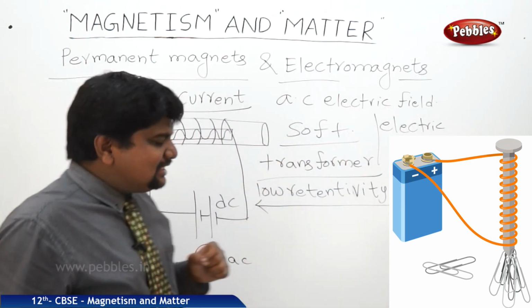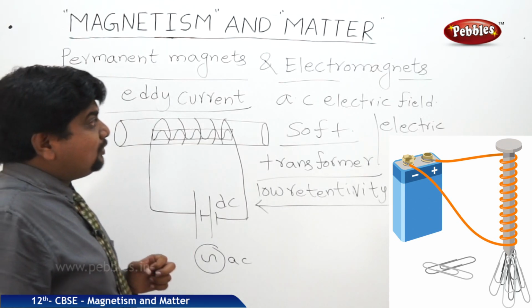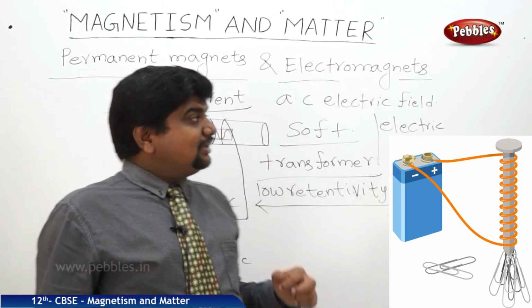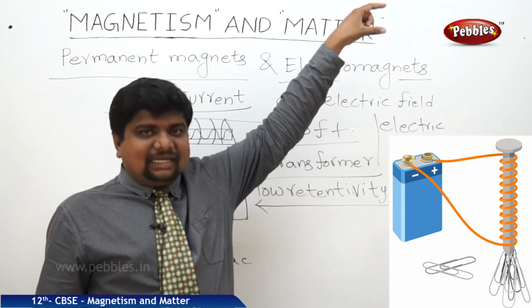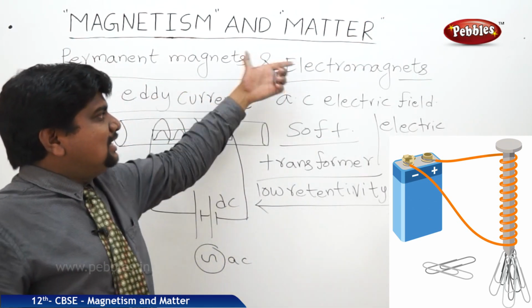Electromagnets are magnets made by passing an electric current through a conductor. When current is passed through a conductor, that conductor will act as a magnet.